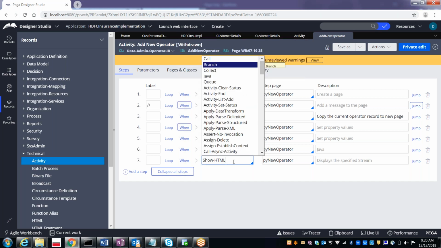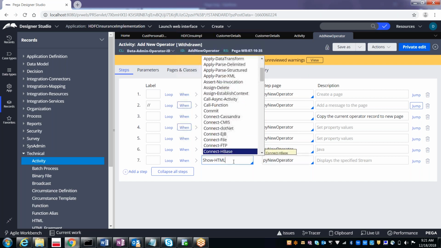There are n number of methods: call, branch, collect, Java code, queue, activity, clear status, end. Activity set status, data transform, as any. Likewise, so many are there. Based on the need, we will be using these methods.